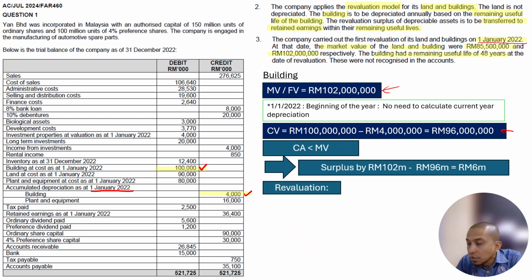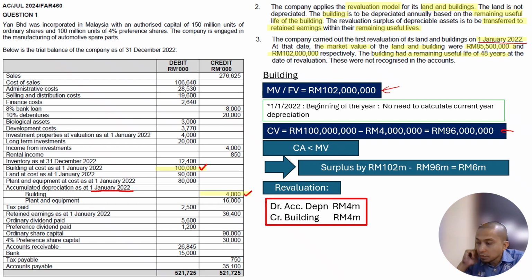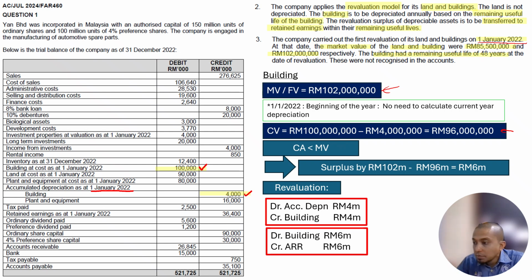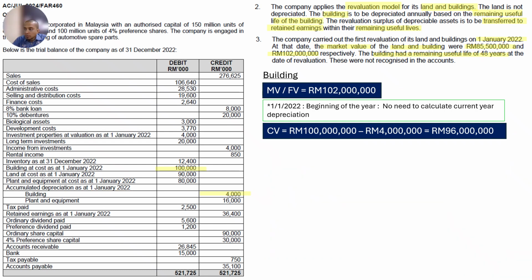So how to record the surplus of 6 million? Remember, when you do a revaluation, you need to eliminate the accumulated depreciation. So debit accumulated depreciation, credit building 4 million, and just record the new one, the revaluation 6 million. So we debit building and we credit ARR by 6 million, right? Okay, this is for our revaluation. So we proceed to the next part.